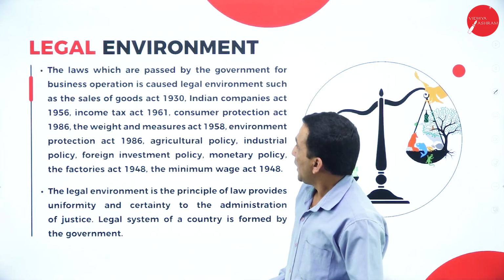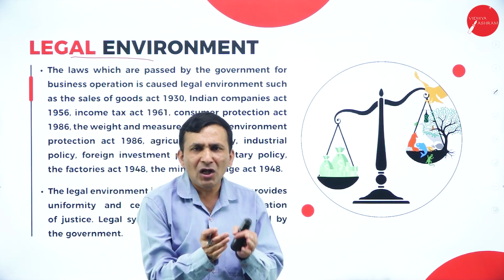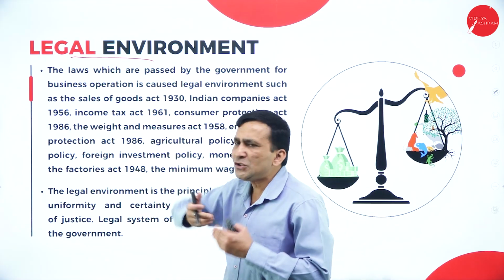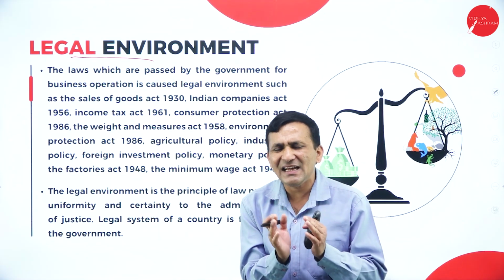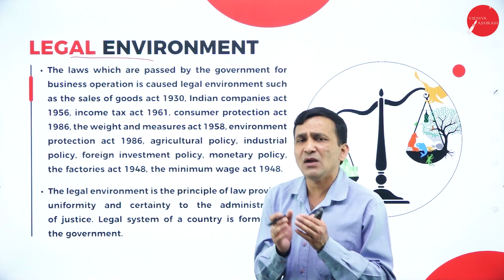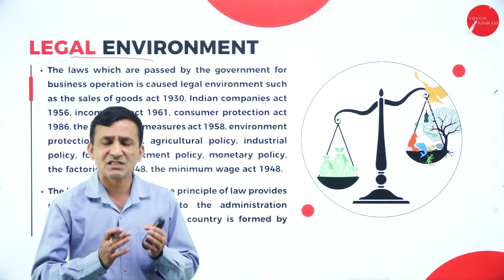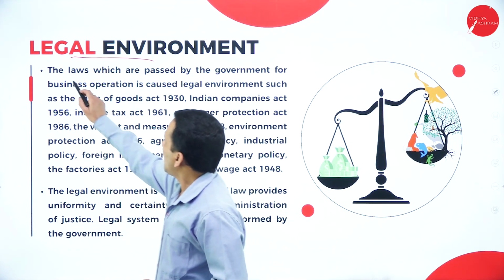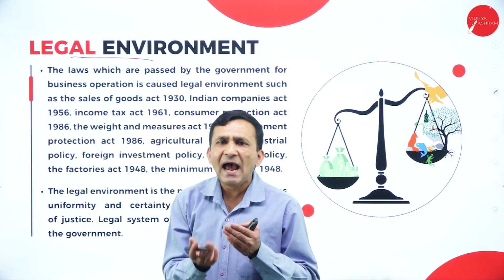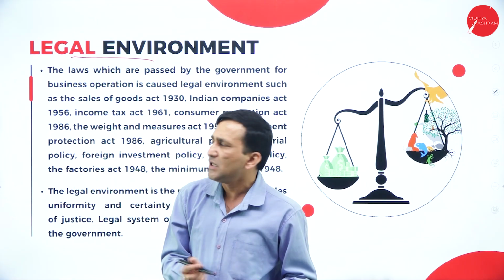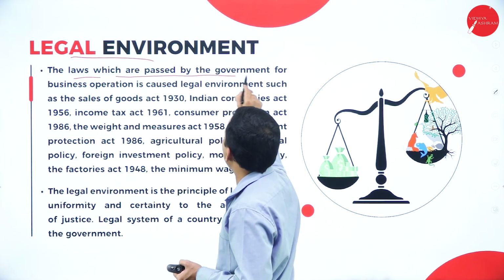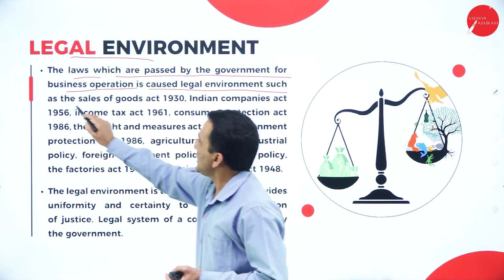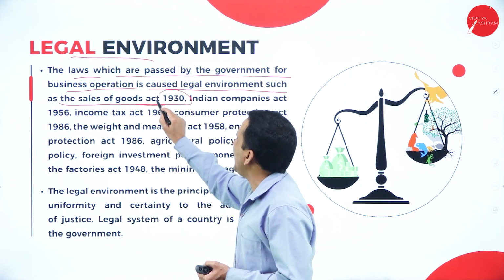Moving forward, next, legal environmental. What and all the previous slide was related to the government functions. Okay, so now moving to the legal environmental. Now why are they setting a legal, why does the businessman want to study the complete legal procedures which are related to business, starting a business or exit from the business. So the law which is made, law and act, too many acts which are related to business. Okay, so the laws passed by the government for business operation cause the legal environmental, such as the Sale of Goods Act 1930.